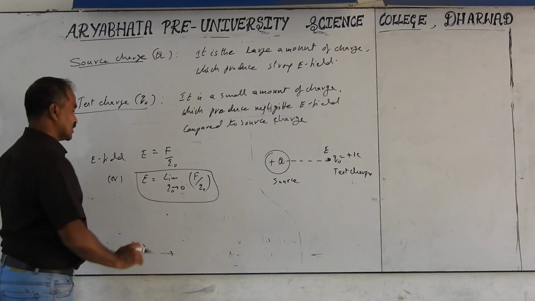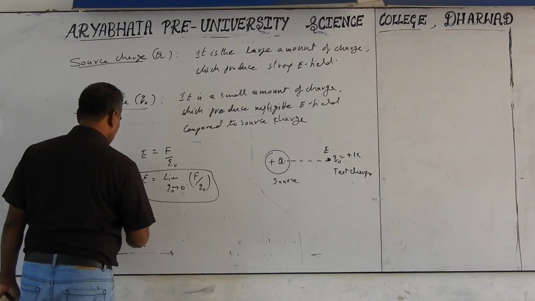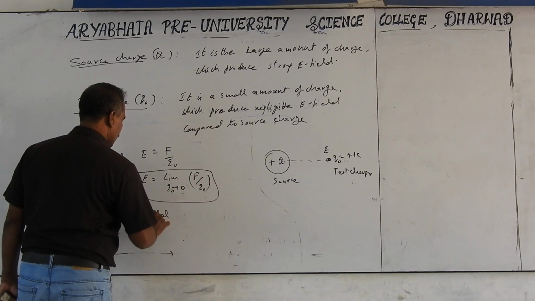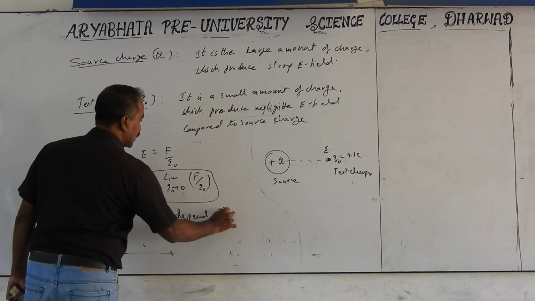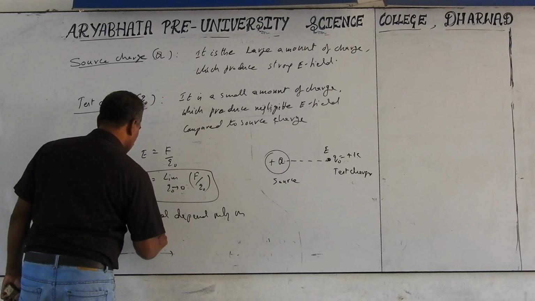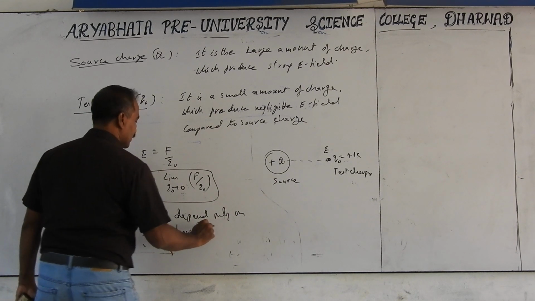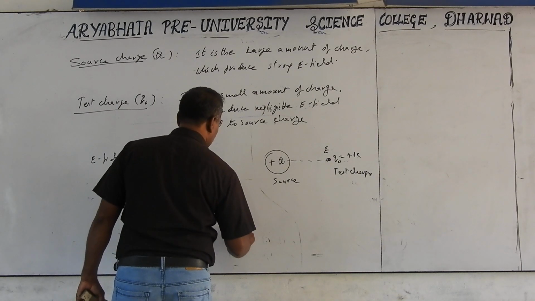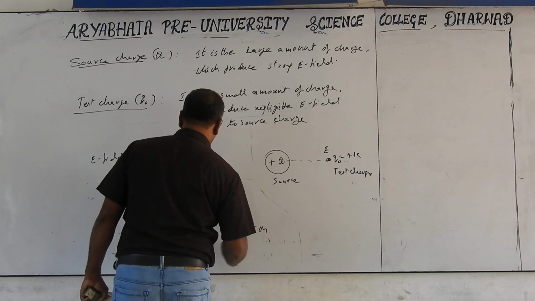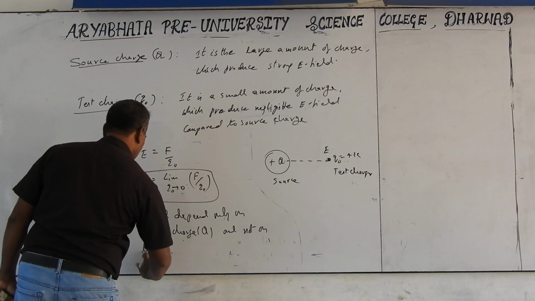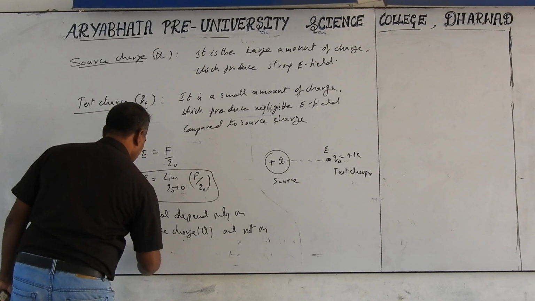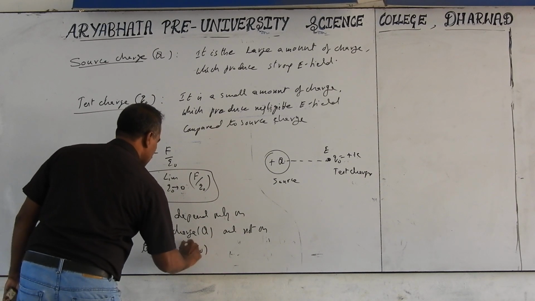So this electric field depends only on the source charge, capital Q, and not on the test charge Q naught.